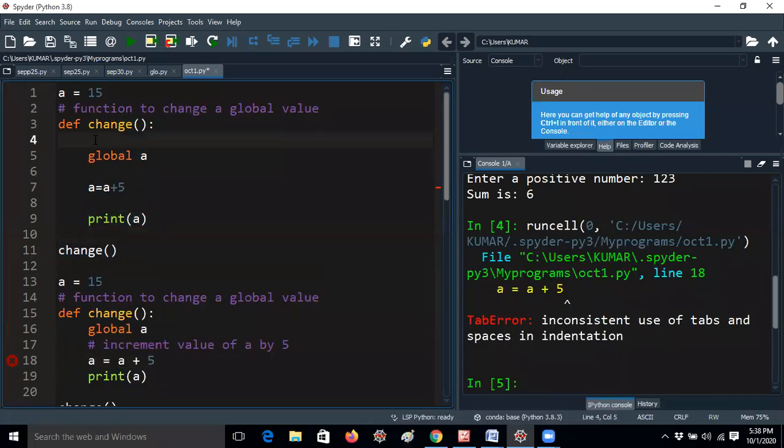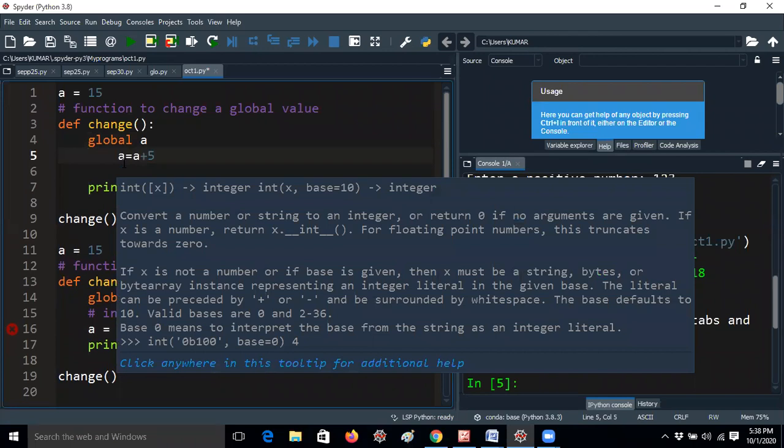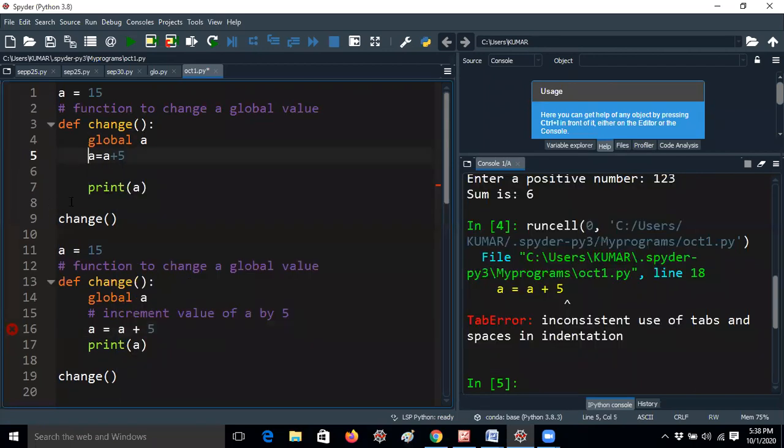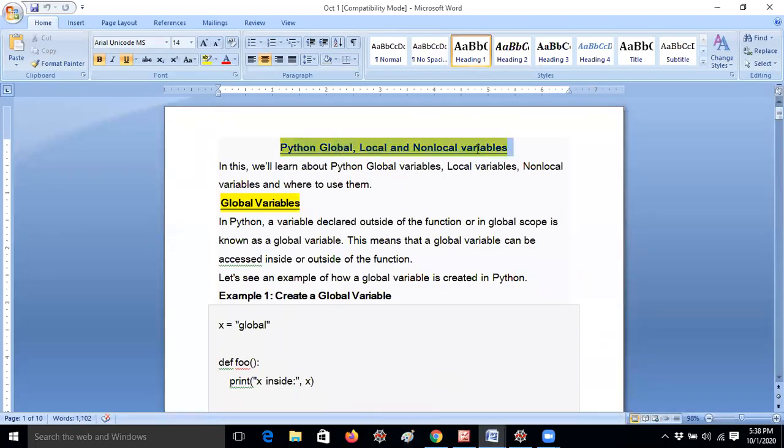Now I would like to remove the spaces here. Oh, here it is getting an error again. Okay, one minute. Yesterday we discussed one thing. I would like to tell you one more thing before going to today's concept, like global, local, non-local variables. Actually we don't have these topics in the syllabus, but I am telling you, guys, because these are very basics. In the syllabus they are mentioning the abstraction mechanism like that.